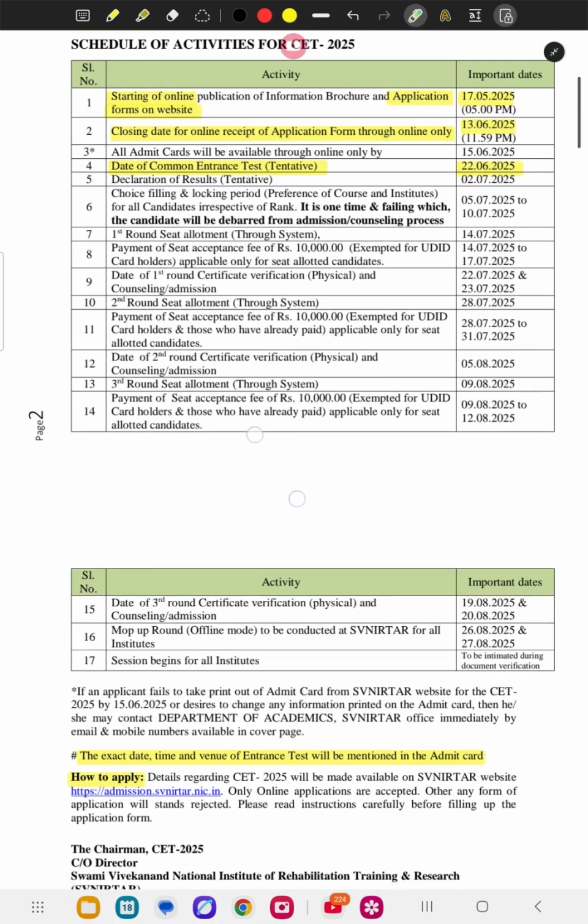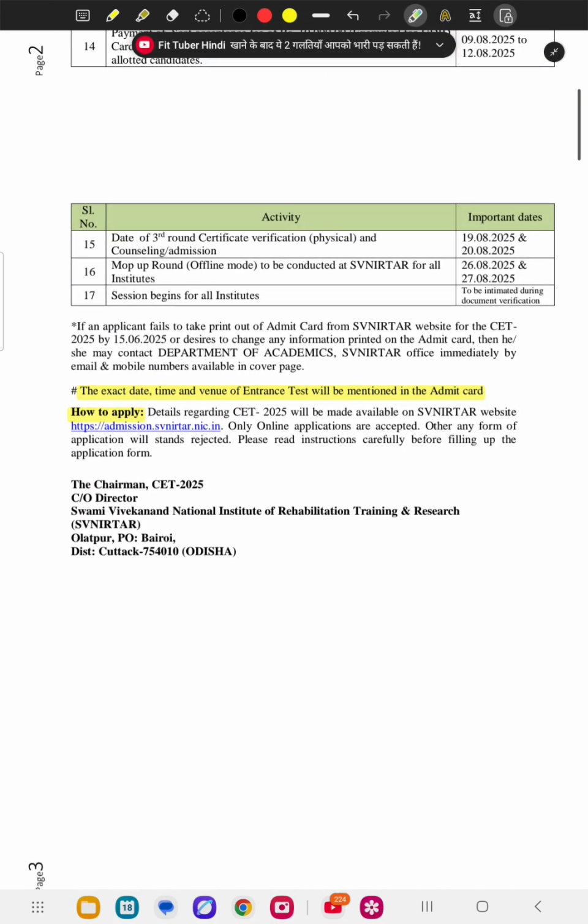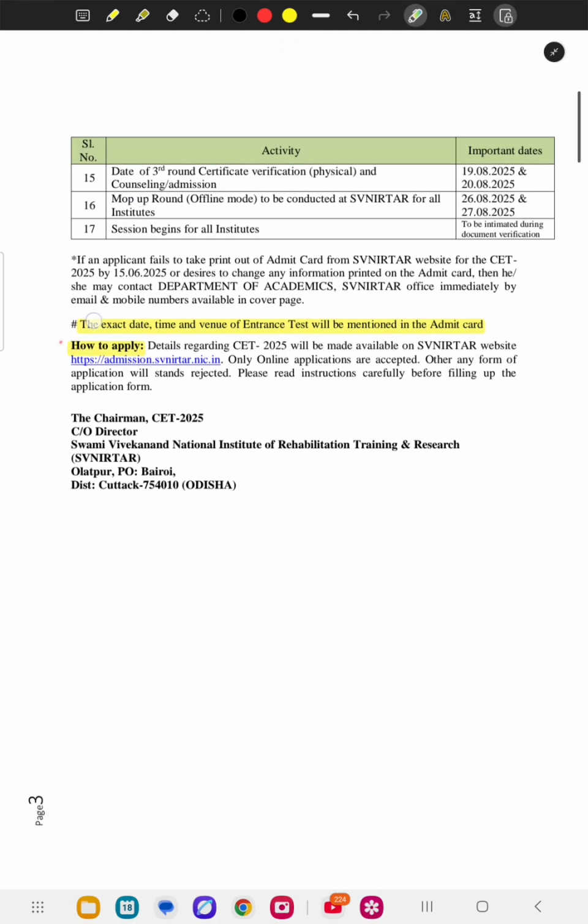The process for counseling we will see in the next video. Now there is one point: the exact date, time and venue of the entrance test will be mentioned in the admit card. So before the exam, please check the admit card clearly for the date of the exam, the time of the exam and the venue of the exam. Before the exam, check these three things.